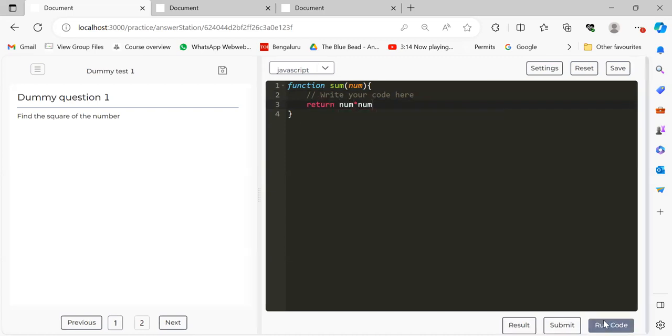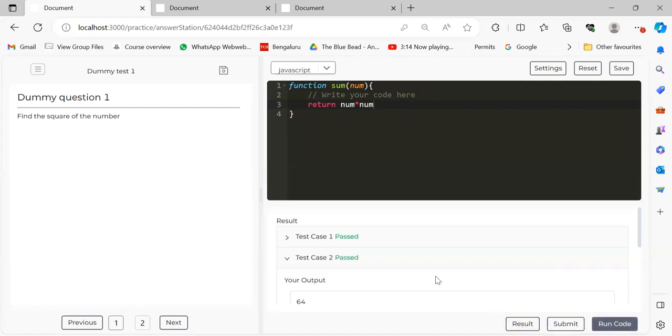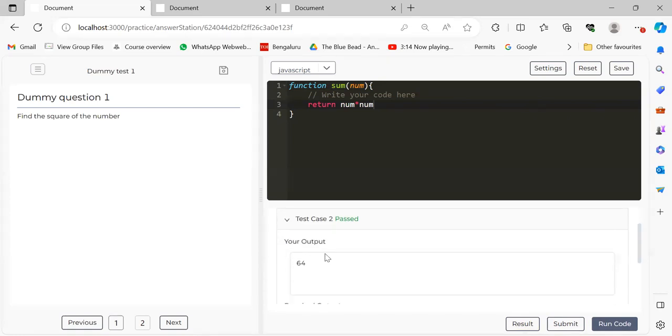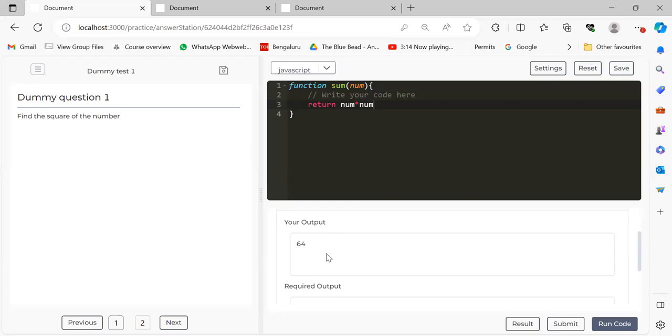and I run it, it sends the code to the backend and runs the file on the server. And it shows that all three test cases have been passed, and the user can see their output and the required output according to the particular test cases as well.